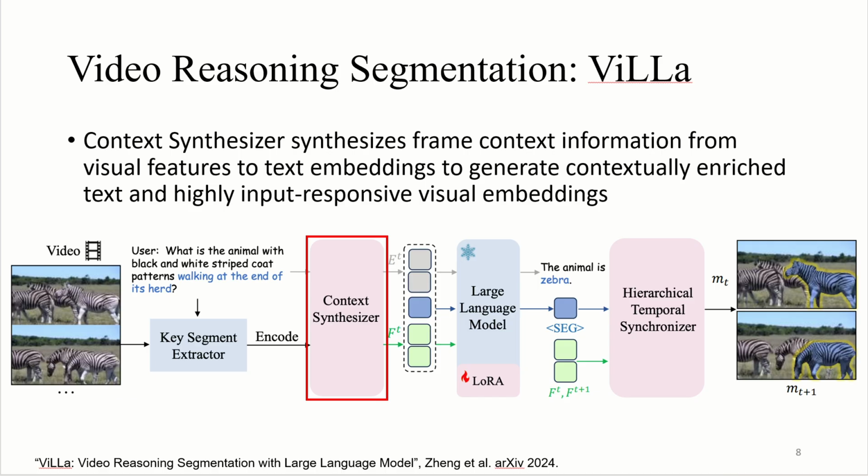We especially use visual-aware text embedding refinement, which injects frame-specific visual features into the initial text embeddings using cross-attention, and this creates a refined text embedding that represents the current frame by synthesizing relevant visual cues. And the selection is based on the highest response scores from the cross-attention matrix.